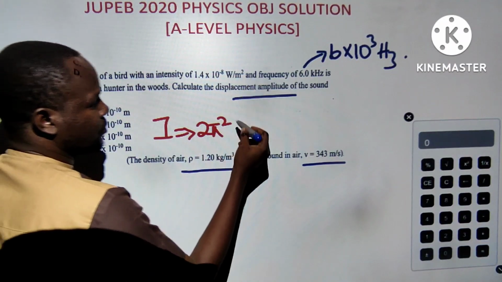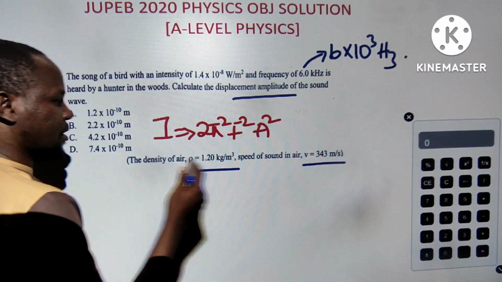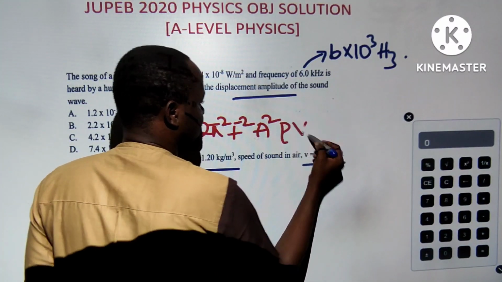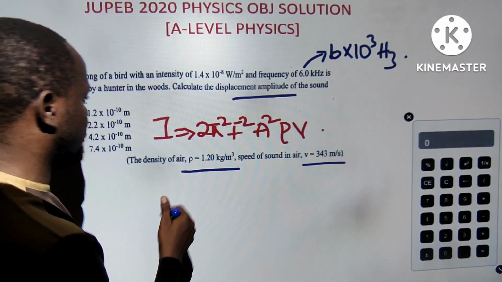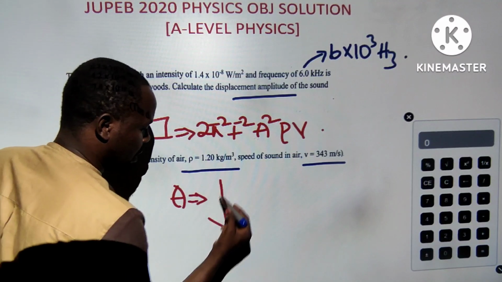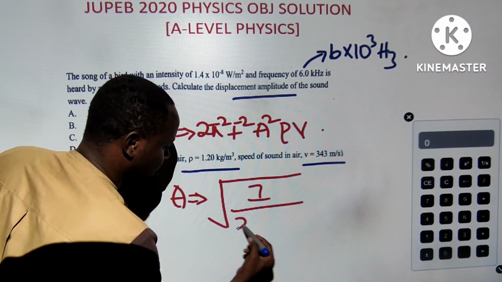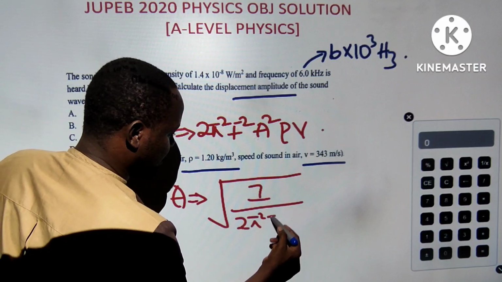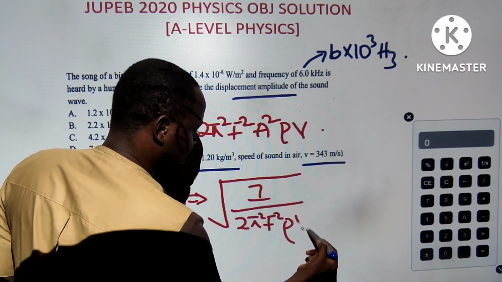multiplied by the frequency squared, multiplied by the amplitude squared. Those are factors that affect it. And multiplied by the density and the speed. So that is the formula. So now, you are looking for amplitude. Amplitude is A. We now have A equals the square root of intensity divided by the remaining terms, 2 pi squared multiplied by the frequency squared, then the density, then the speed.